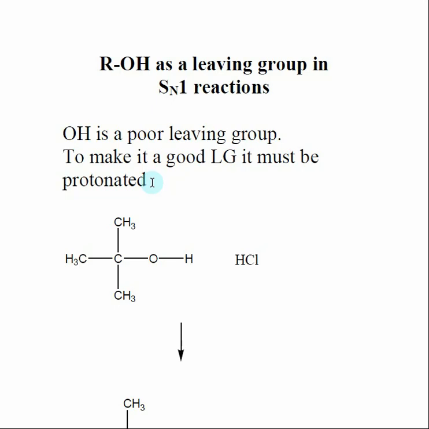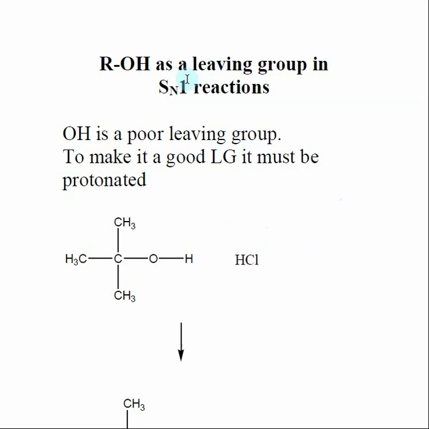And the idea there was that anything with lone pair electrons can be protonated if you have a strong enough acid. And that's exactly what we're going to do in this case. I didn't draw them on there, but remember, oxygens in their neutral state have two bonds and two sets of lone pair electrons. So if we use a strong acid, we can actually protonate that oxygen. And in doing that, that is going to make our OH a good leaving group.